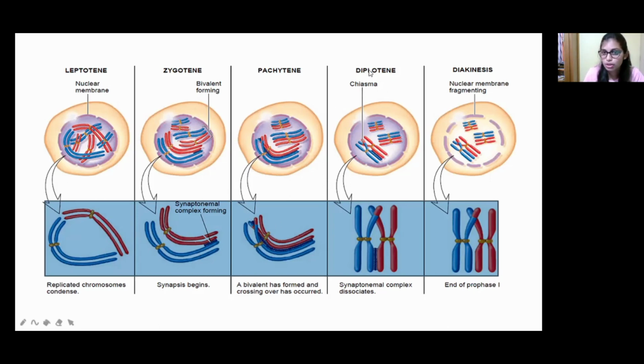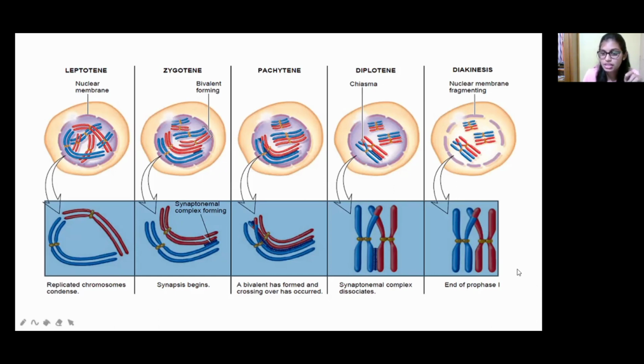So when we come to the diplotene, here chiasma will be formed. Chiasma means, see here, the chromosomes will appear like this, no? The synaptonemal complex will dissociate and form like this. So at last, the synapse is also removed and the nuclear membrane fragmentation takes place like this. Okay, see here, this is the end of prophase 1. At the end of prophase 1, the chromosomes will attach like this.